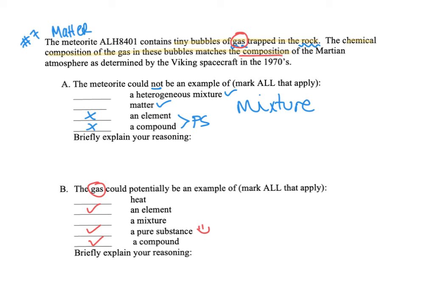So we don't have enough information to figure out if it is an element or a compound, this gas, but we do know that it could be any one of those. If it is a pure substance, then it's not going to be a mixture. Okay, the gas won't be a mixture. The meteorite's a mixture, but the individual component of the gas, not a mixture. And then heat is a form of energy. The gas, solids, liquids, and gases are always going to be matter. So, we're not going to select heat here.